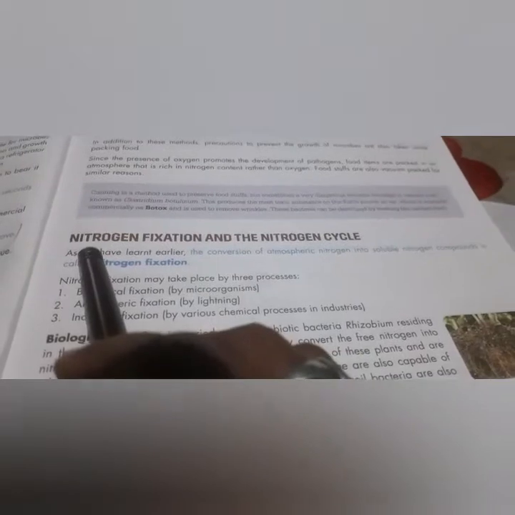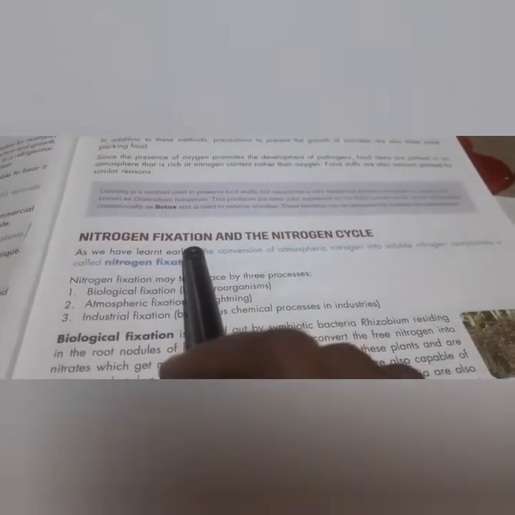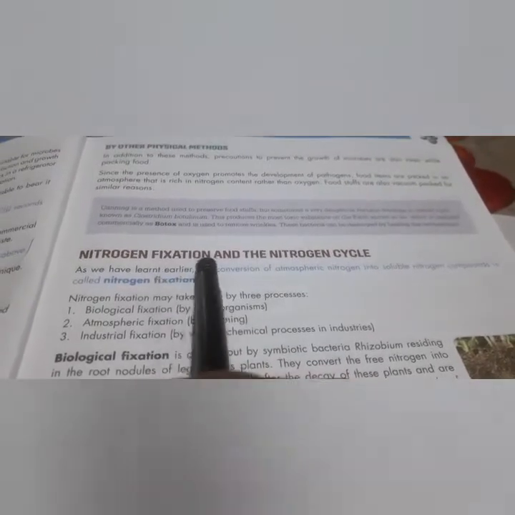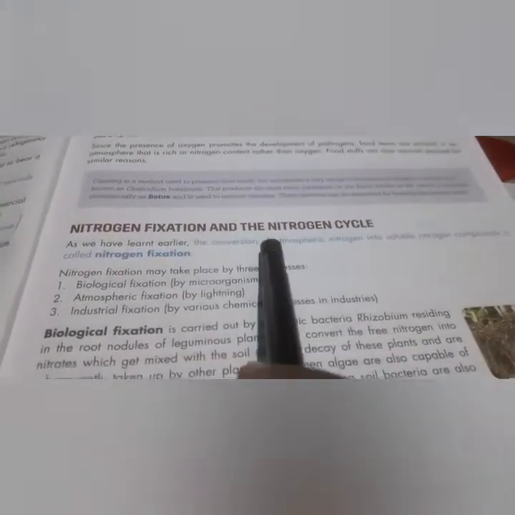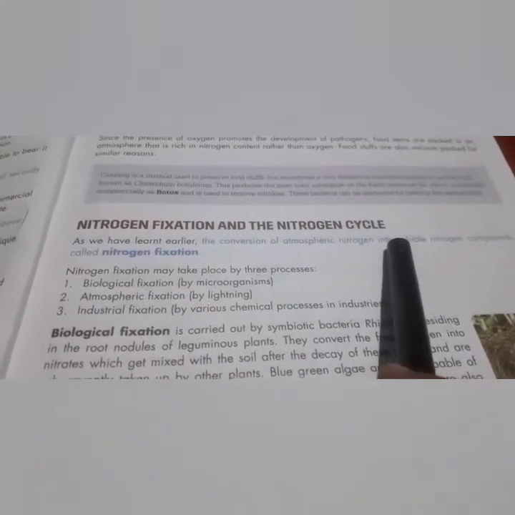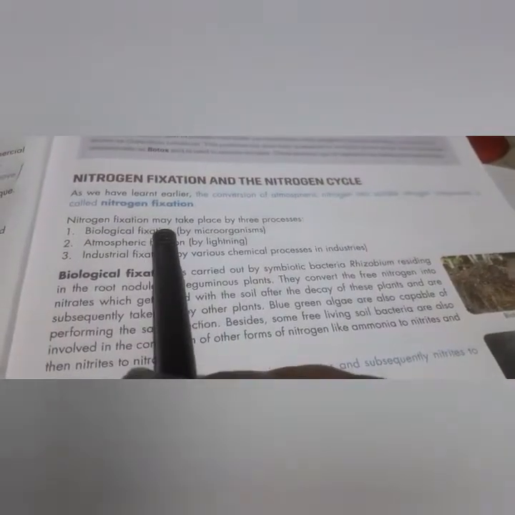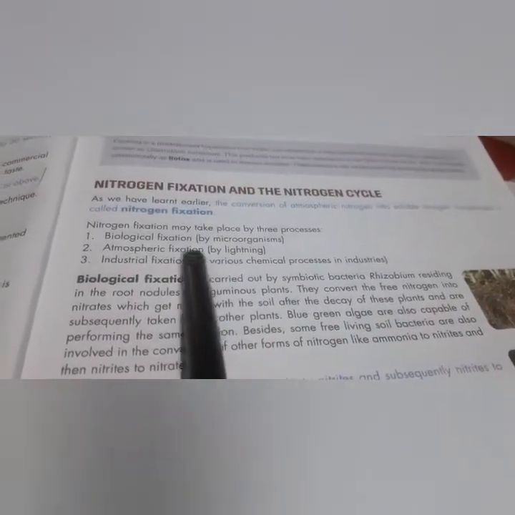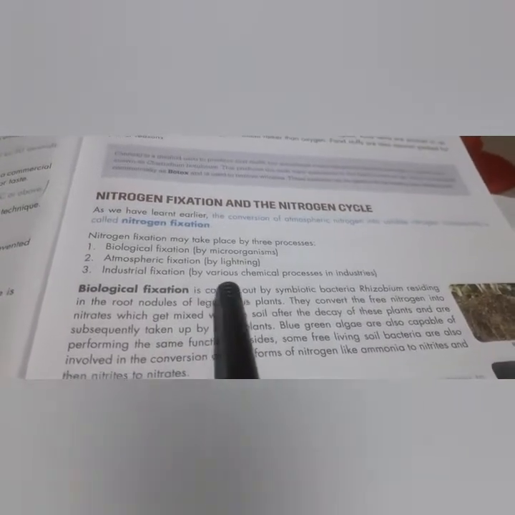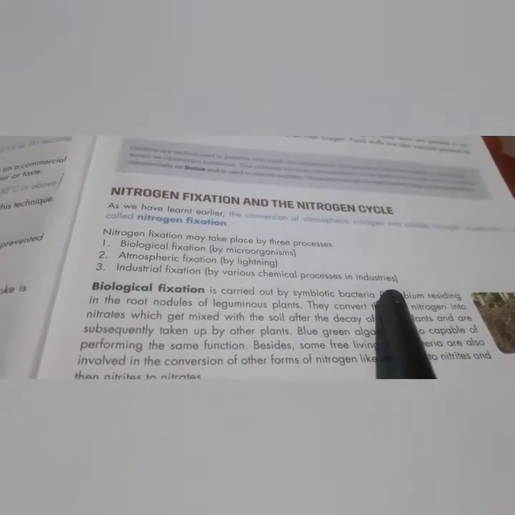Now we will learn about the fixation of nitrogen. How is nitrogen fixed? This is called the nitrogen cycle. Nitrogen fixation may take place by three processes: biological fixation, atmospheric fixation, and industrial fixation by various chemical processes in the industry.